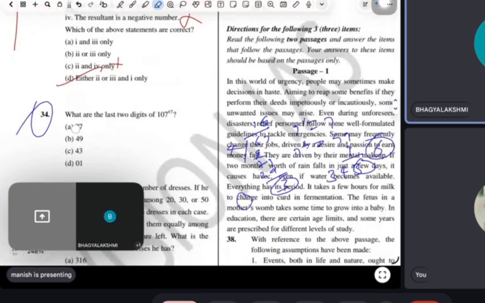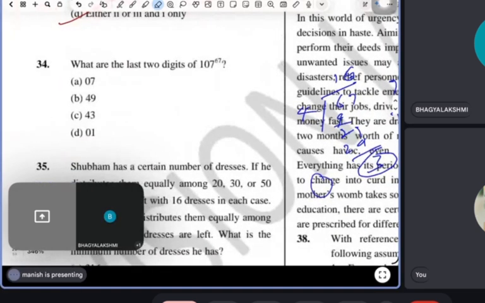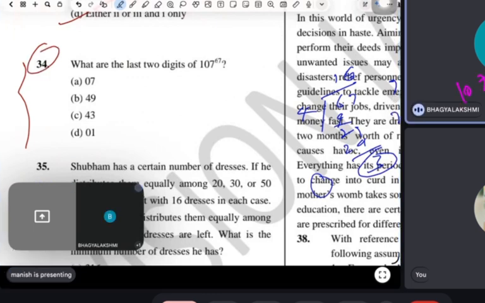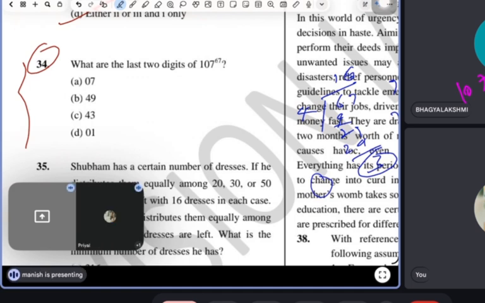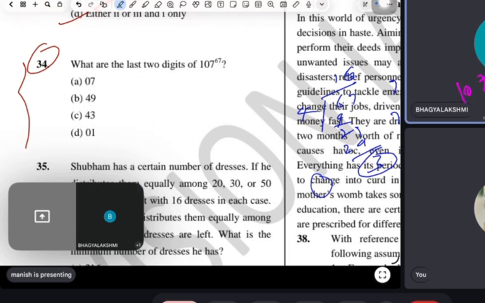Yes. Read this question, Bhagya. What are the last two digits of 107 power 67? So tell me, what will we do here? See, 7 has a cycle, and the answer will be among A and B.